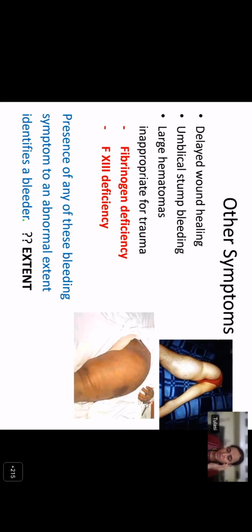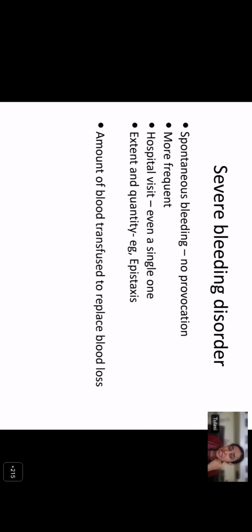Presence of any of these symptoms to an abnormal extent will identify a bleeder. Now, how will you know to what extent? How will you differentiate between a mild and a severe bleeding disorder? A patient with a mild bleeding disorder will have infrequent symptoms, and will have had minor surgeries in the past which may not have led to any bleeding manifestations. While a severe bleeding disorder usually presents with spontaneous bleeding without any obvious provocation, the symptoms will be more frequent, sometimes requiring a hospital visit. Now, in India, even one hospital visit can be considered very significant because patients rarely come to the hospital.